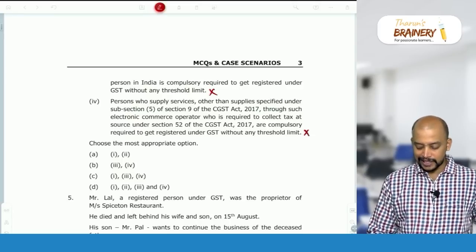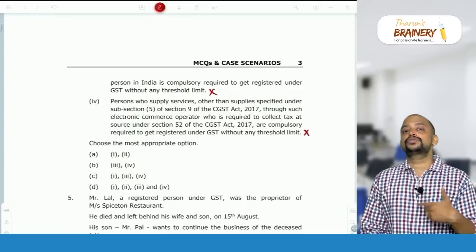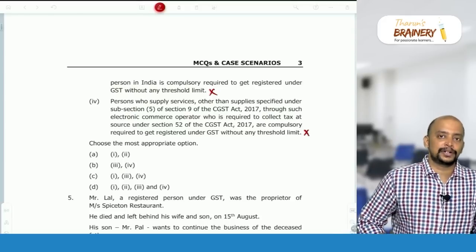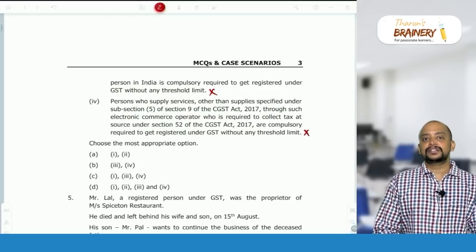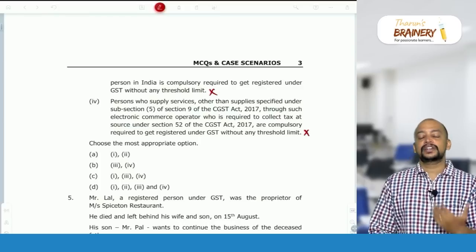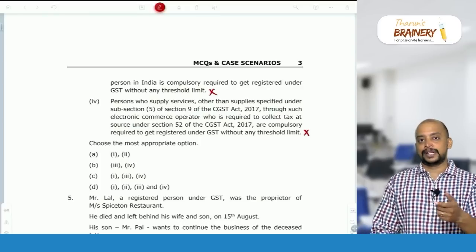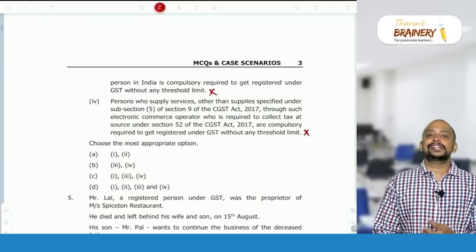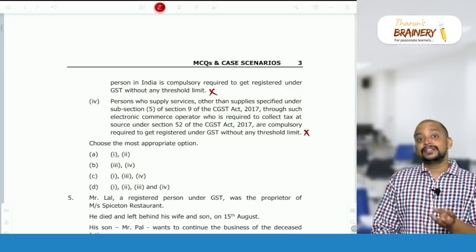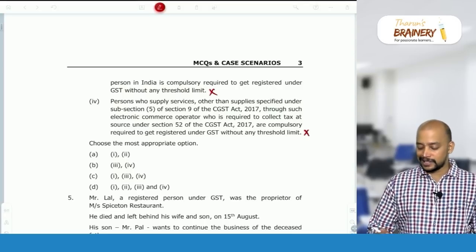Actually this is also an incorrect statement, because only a supplier of goods through an e-commerce operator is compulsorily required to get registered. A supplier of services, whether notified service or other than notified service, through an e-commerce operator is required to get registered only when their aggregate turnover exceeds the threshold limit. But the e-commerce operator is compulsorily required to get registered in this case.